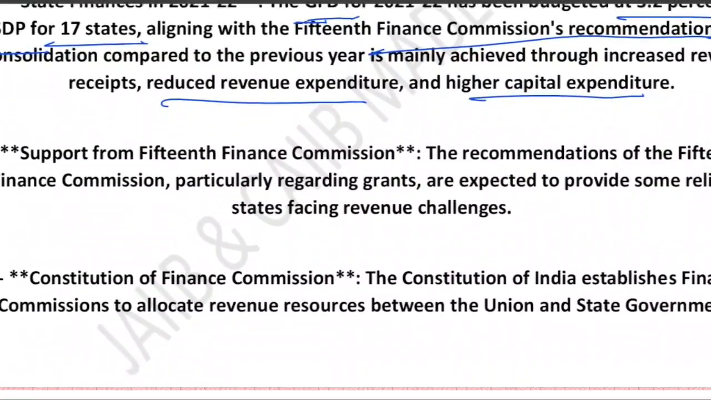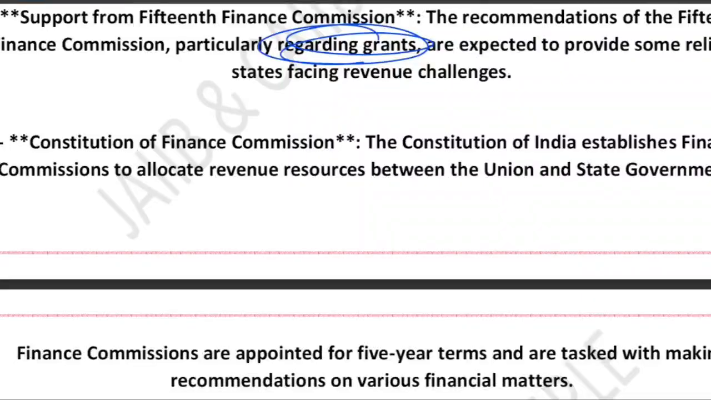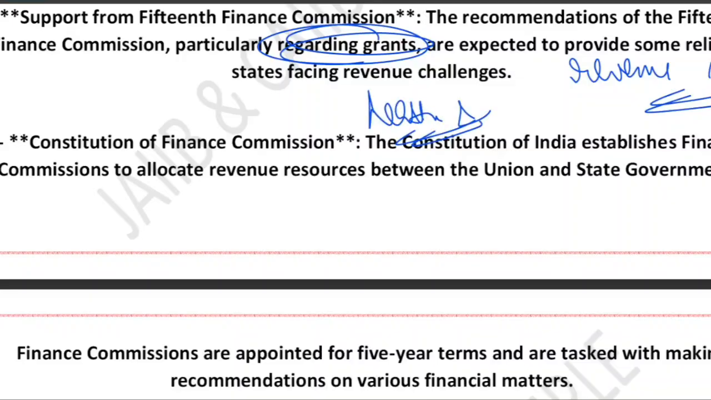Then there was support from the 15th Finance Commission. The 15th Finance Commission recommended various kinds of grants to the states. These grants help the states manage the revenue shortage. They help improve the health and disaster management system, and they strengthen the local bodies like panchayats and municipalities. So this support provided financial breathing space to states dealing with the pandemic impact on their revenue.